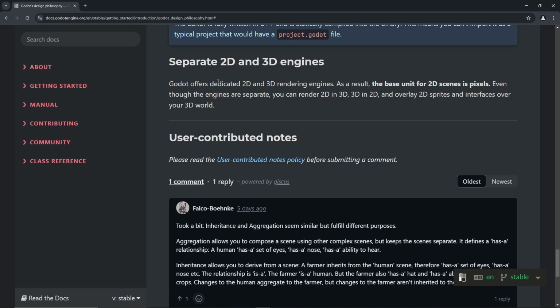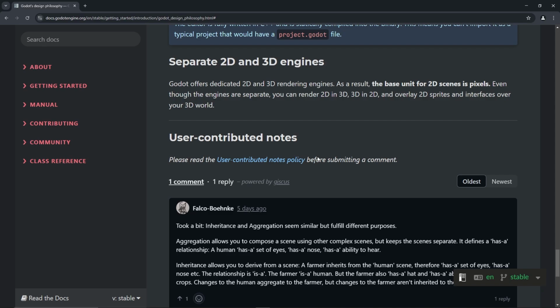Separate 2D and 3D engines. Godot offers dedicated 2D and 3D rendering engines. As a result, the base unit for 2D scenes is pixels. Even though the engines are separate, we can render 2D and 3D, and overlay 2D sprites and interfaces over our 3D world. I can see how this would be awesomely cool if we could do just a little. Anyway, we'll figure all this stuff out later.